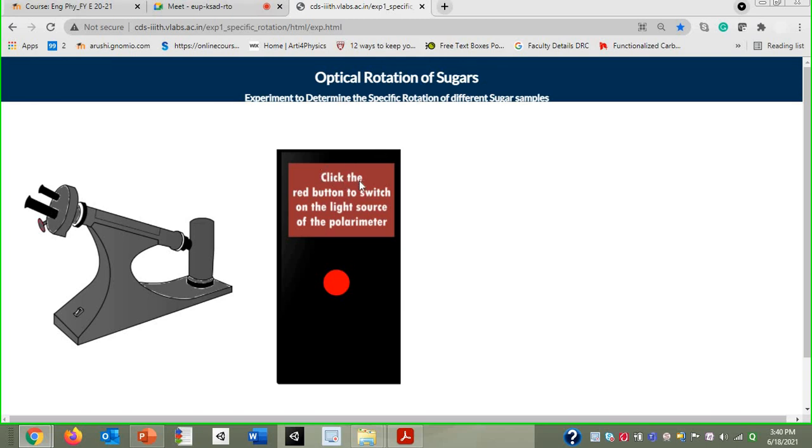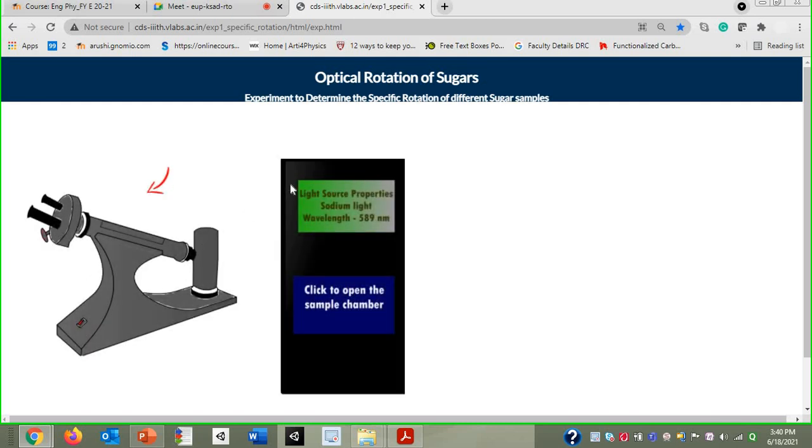Here it is written: click the red button to switch on the light source of the polarimeter. So I will click on that. The light source used here is sodium light with this much wavelength.